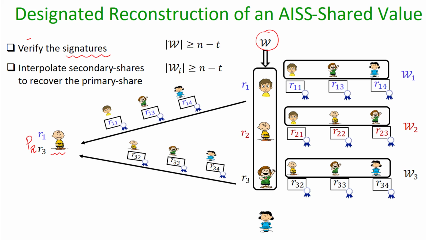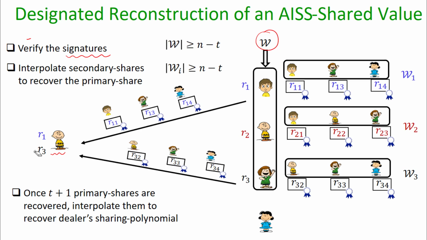So the designated party who is supposed to reconstruct the polynomial can keep on doing this process till it recovers t plus 1 properly signed primary shares. And once it gets t plus 1 properly signed primary shares, it can interpolate them to recover the dealer's signed polynomial, or shared polynomial.